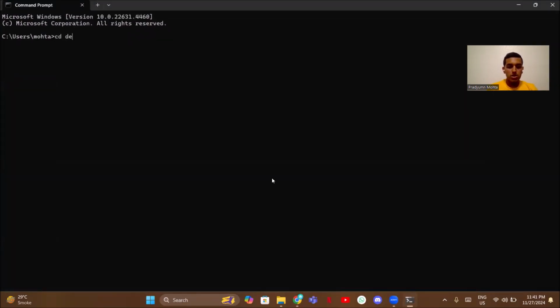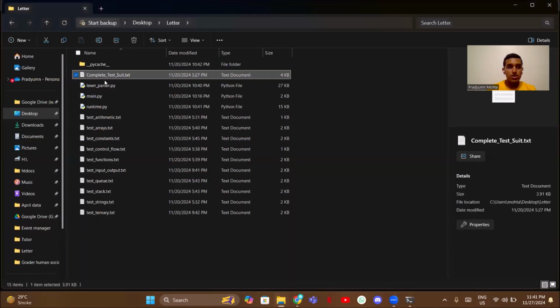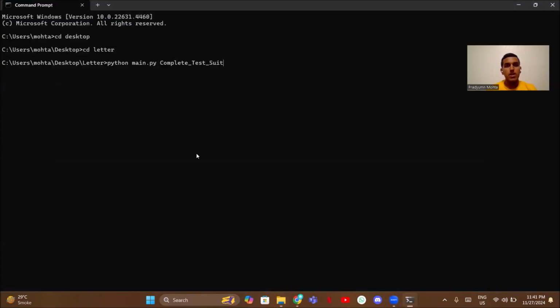So here we will change our directory to desktop and then to the folder named Letter. First you have to type Python; you need Python 3 for running this language. Then you have to call the Python file. And lastly, you have to name the text file which has your coding language. So you can just copy the name and paste it here.